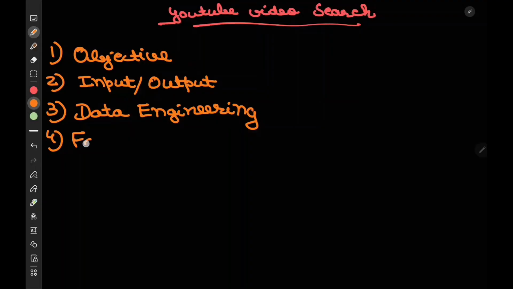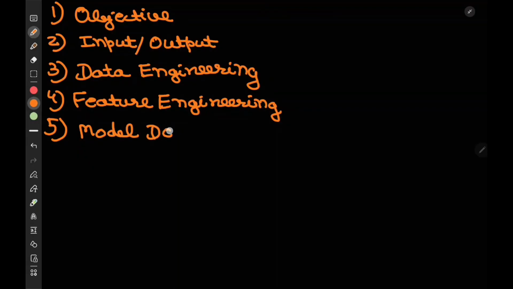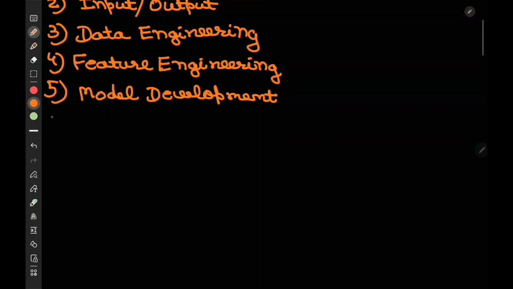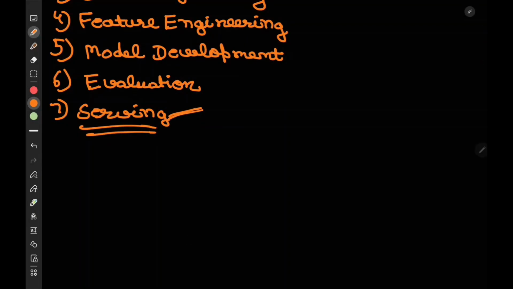Fourth is the feature engineering part, where we are going to convert this data into features which the model can understand. Fifth is model development, where I'm going to tell you what kind of model we are going to use to solve such a problem. Sixth would be the evaluation part, where I'm going to tell you how we evaluate the model once it's built. And seventh would be the serving part. The serving would be the last part, where we cover how we serve it to the end users. So let's start with the video.